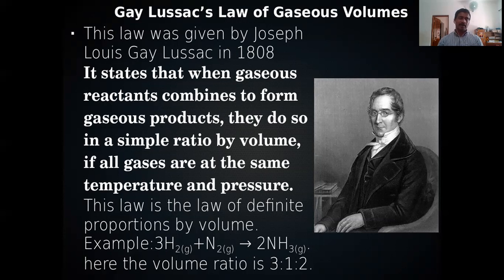For example, we can see the reaction of hydrogen and nitrogen to form ammonia. Here hydrogen and nitrogen are reactants and ammonia is the product. All of hydrogen, nitrogen and ammonia are in the gaseous state. And here what is the ratio of volume? 3 volumes of hydrogen combine with 1 volume of nitrogen to give 2 volumes of NH3. So what is the ratio? 3:1:2. It is Gay-Lussac's law of combining gaseous volumes.